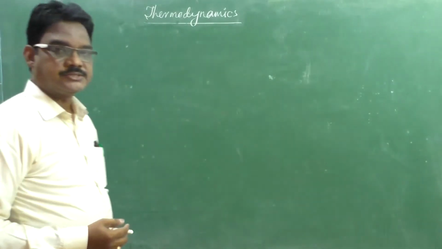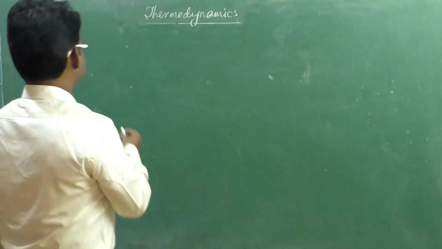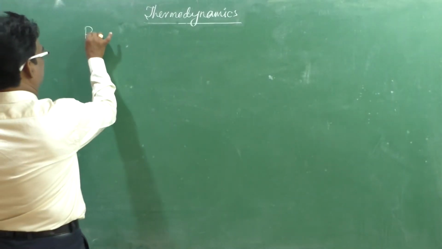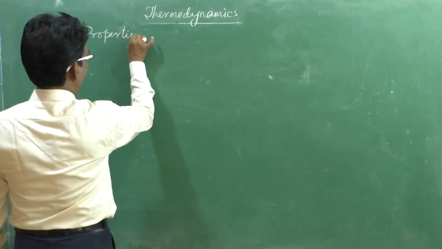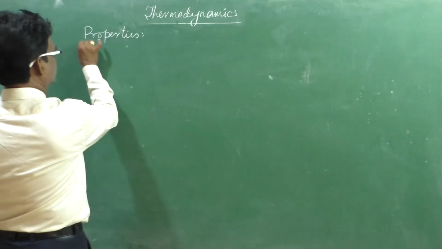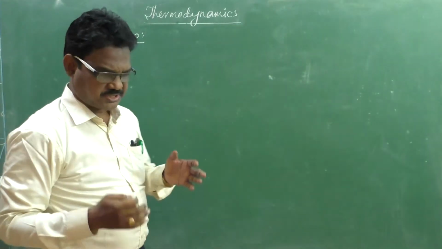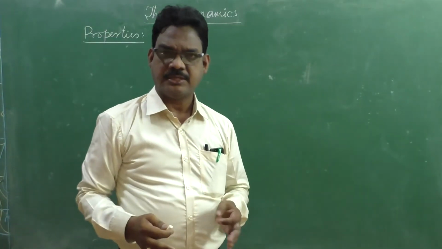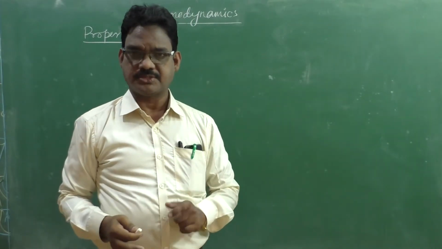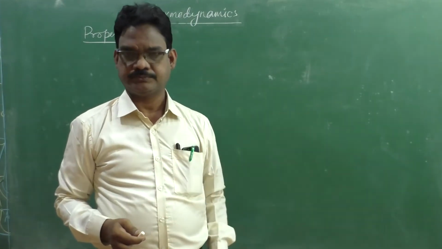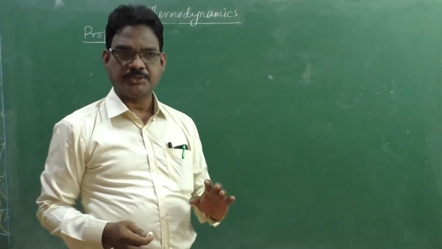Right. Next one is properties of a system. How can we define a property? The measurable quantities which define the state of a system are called properties. All the students please note it.